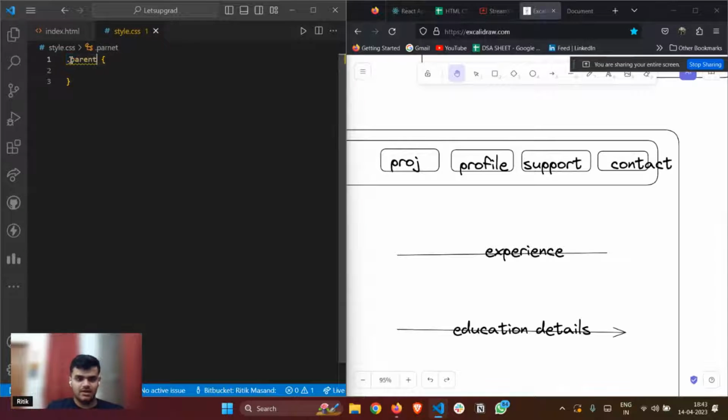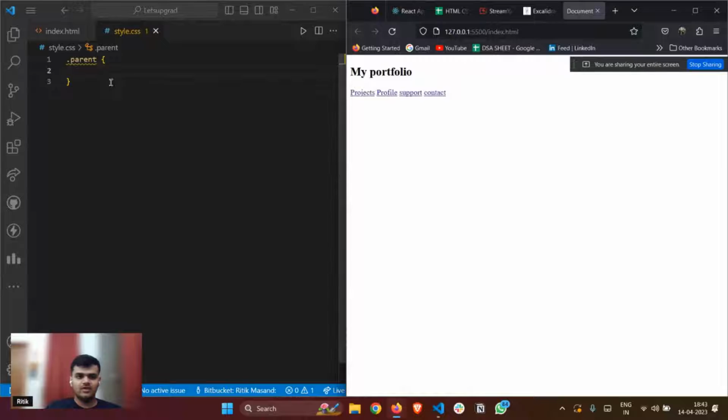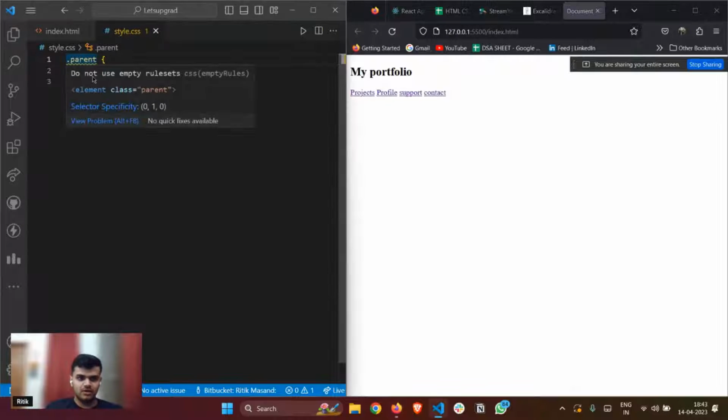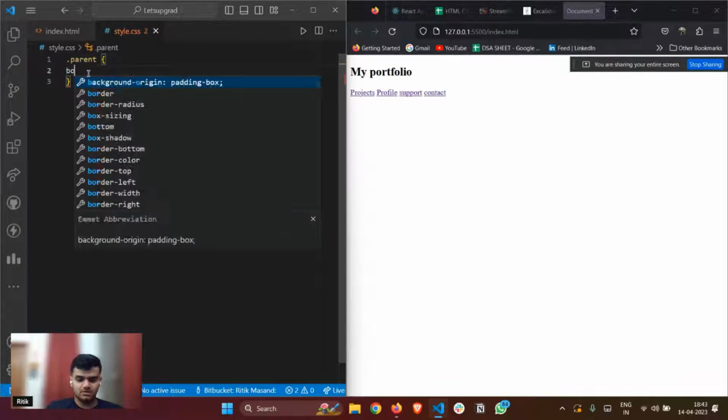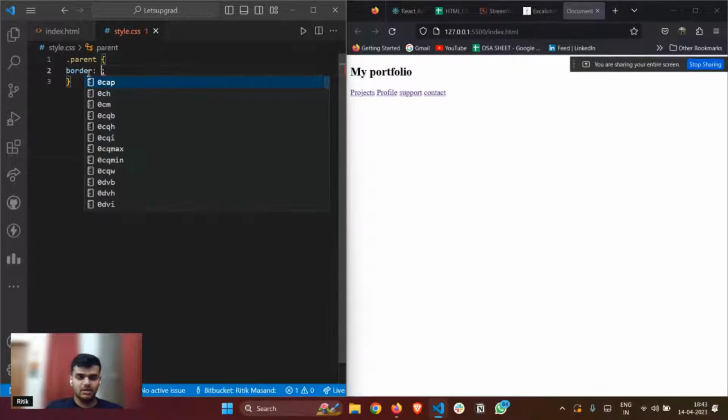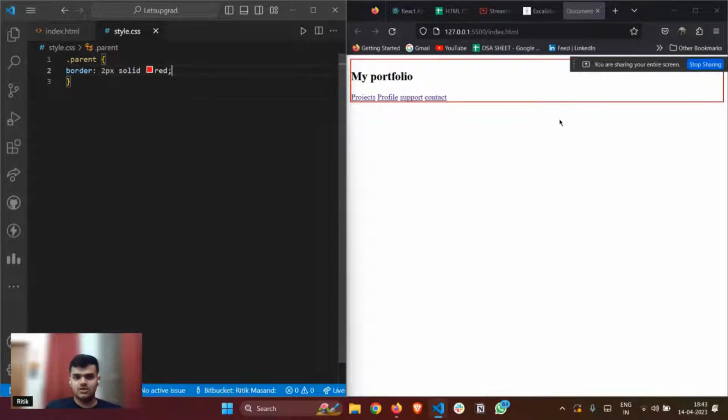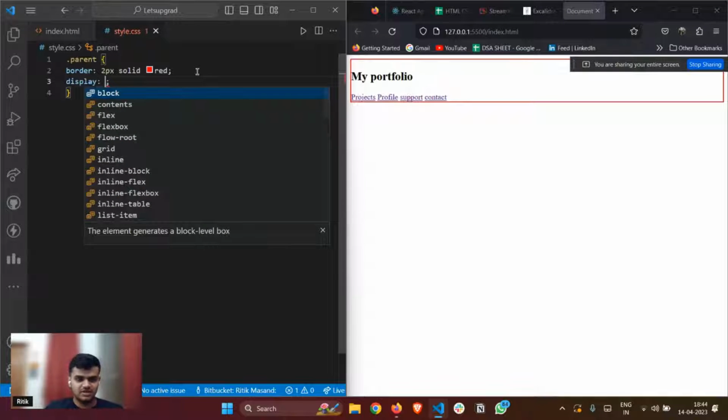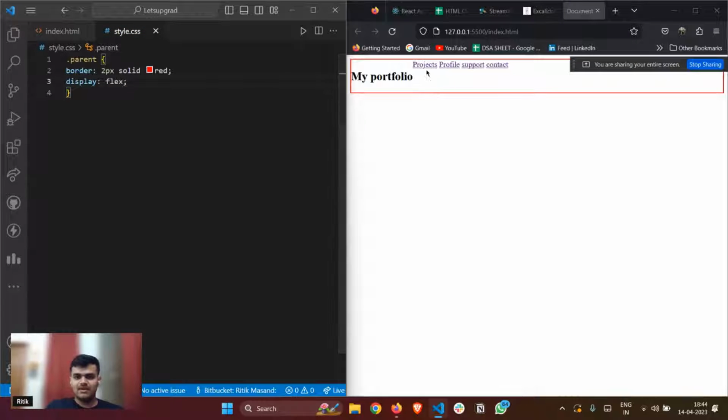First of all, I'll give it some border so that I know exactly where my parent is, which makes it easier to reference: 2 pixels solid red. So this is my parent. To align them horizontally, I need to give a flex property, so I'll give display flex here. We discussed it yesterday. As soon as I do display flex, these are aligned beside each other.